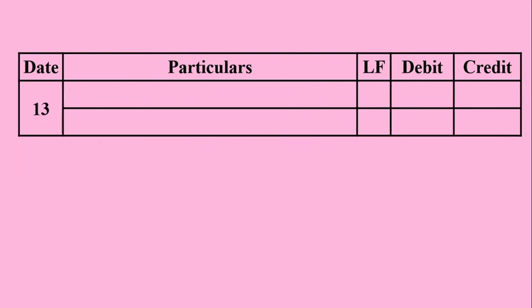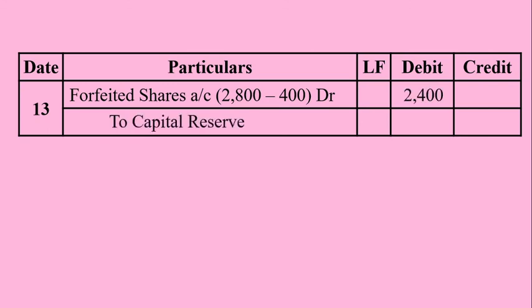Now moving on to last entry, that is final balance of forfeited shares account is to be transferred to capital reserve, for which entry to be recorded as forfeited shares account debited to capital reserve. Here forfeited shares account is debited worth 2400. How to arrive at 2400? Observe the previous two journal entries.